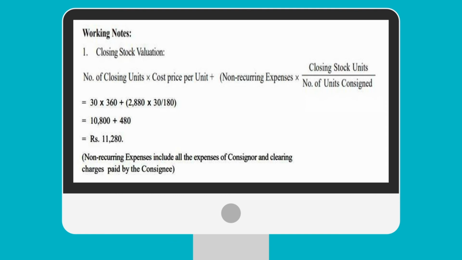If we add both the figures, we arrive at 11,280. Now we will see how we arrive at non-recurring expenses of 2,880.